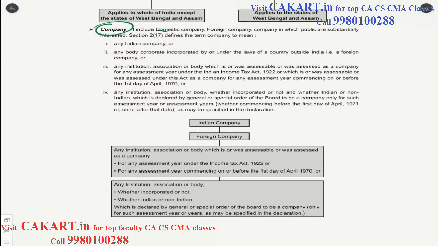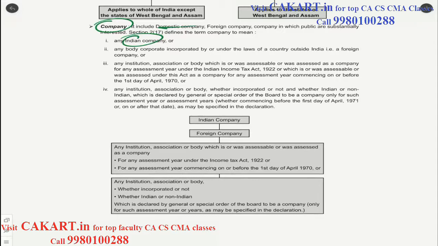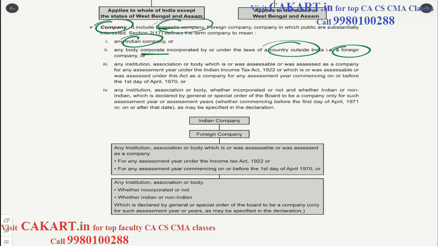So it includes a domestic company. What we have to remember is any Indian company that is set up in India, or any body corporate, in other words again a company, by or under the laws of a country outside of India, that is a foreign company. So these types of companies also come under the definition of company.